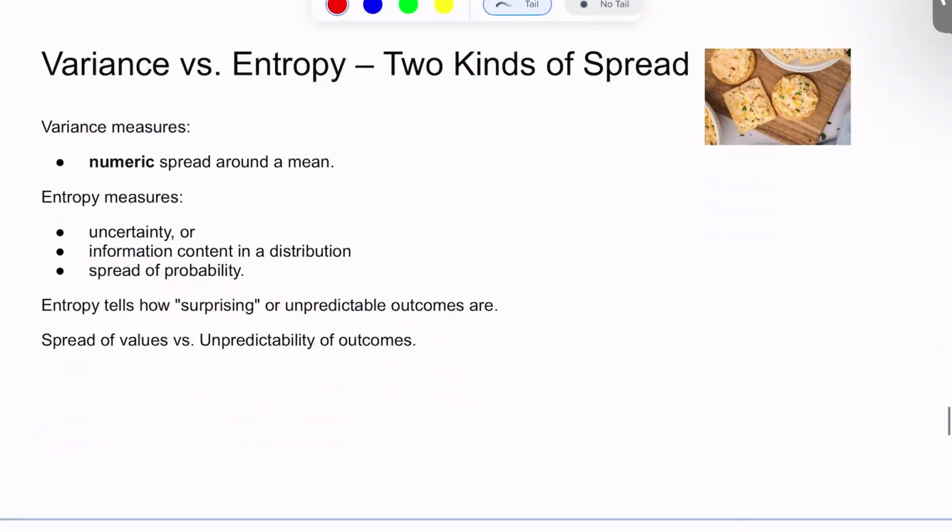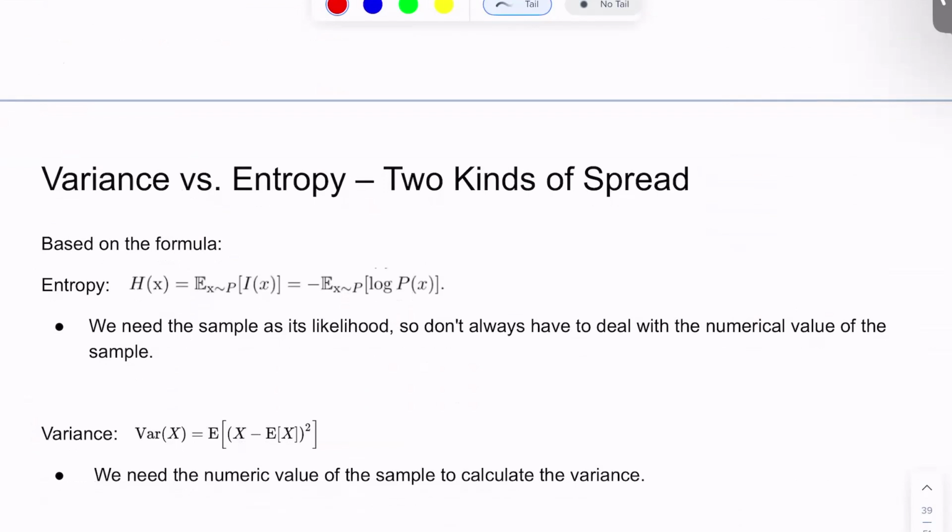How can we mathematically define that now? Entropy, based on the formula, is given by the expectation of the information content in a distribution. This information content is nothing but the negative log likelihood of the samples. So it's given as basically the average information that is there in the distribution. On the other hand, variance is the expected squared deviation of the samples from the mean.